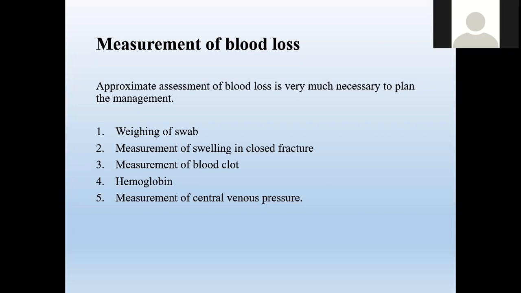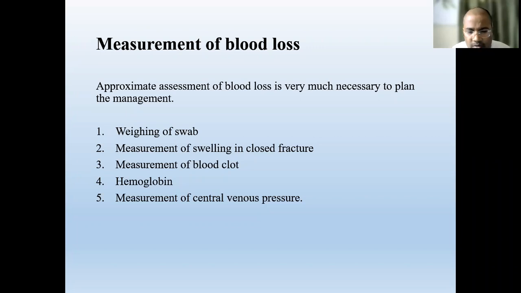So we have to keep in mind, during resuscitation, how much blood we should give, based on how much the patient has lost. To compensate, we have to give a little more, because along with bleeding, the patient has fluid loss with respiration, sweating, and some exudations. That's why we have to give a little more than we have calculated.